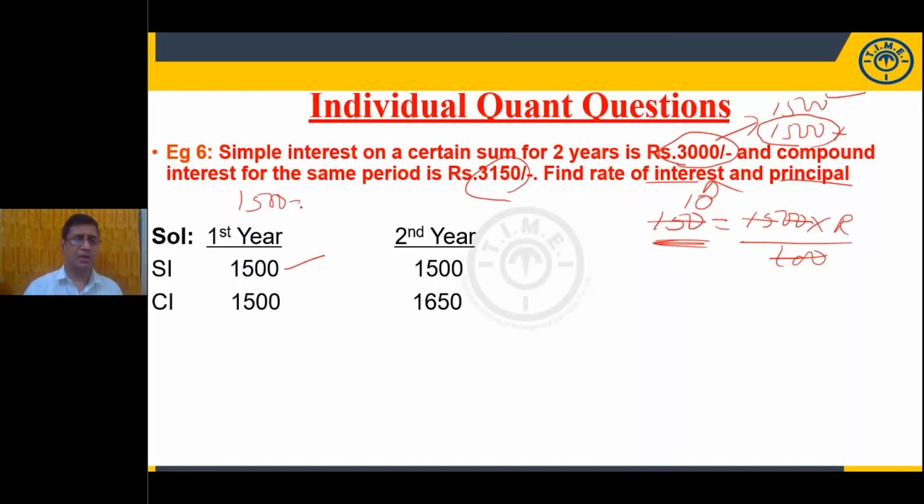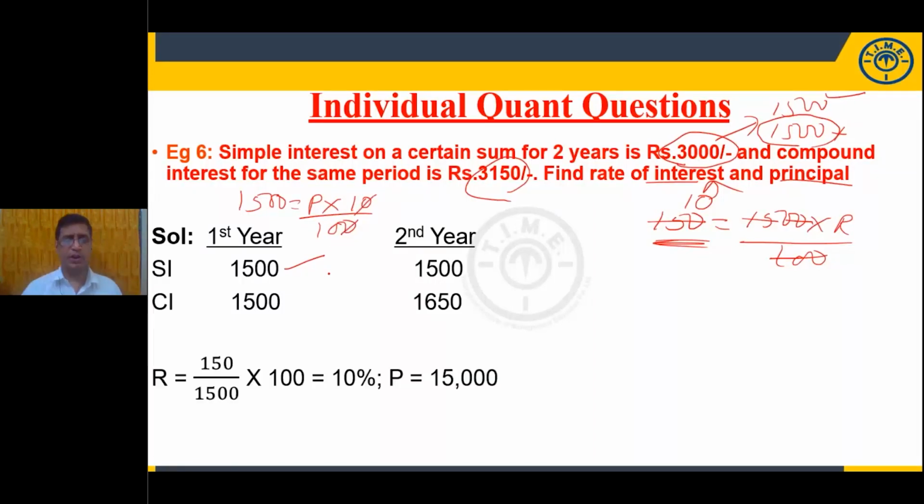So how much is the principal? By using the simple interest formula. So what is the simple interest formula here? PNR by 100. So interest is equal to, time 1 year. Simplify this, 0 to 0 cancel. So 15,000 rupees is the principal. 15,000 rupees is the principal. So here we can answer the question directly.